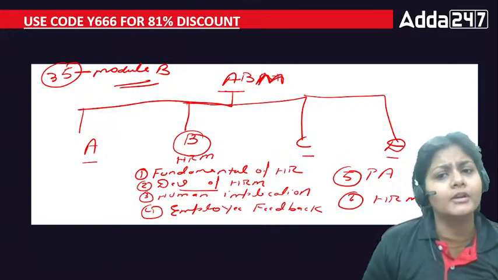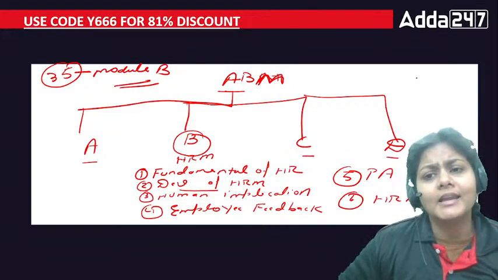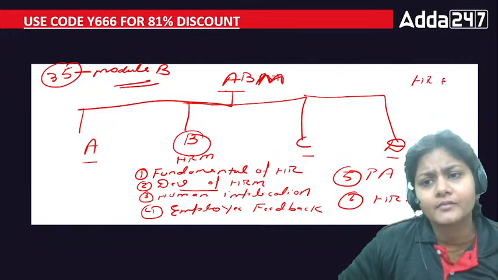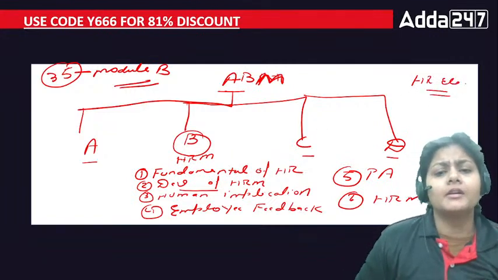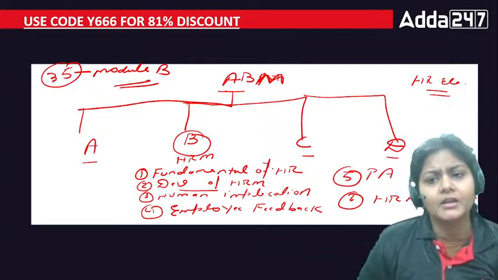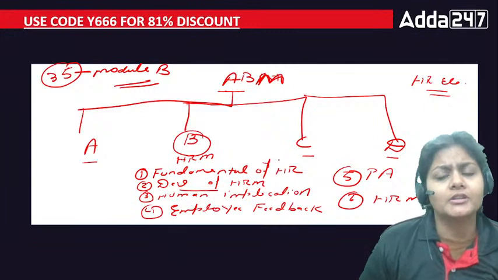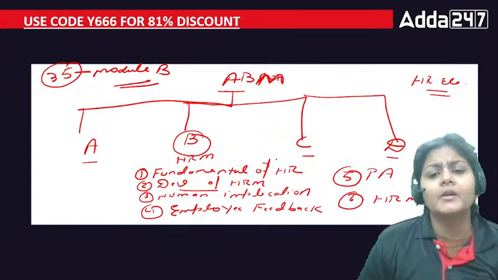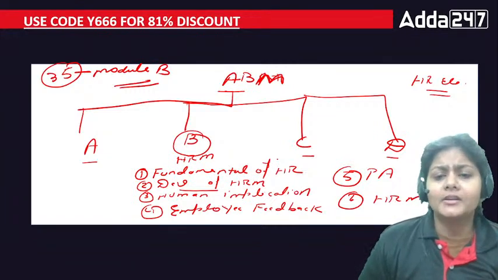And if you are going to select HRM as an elective paper also, right? Some of the topics can overlap with your HR elective paper as well, right? Some topics like motivational theory, performance appraisal, and the compensation part.